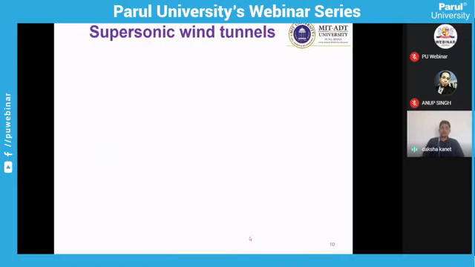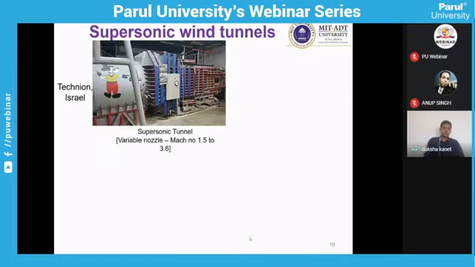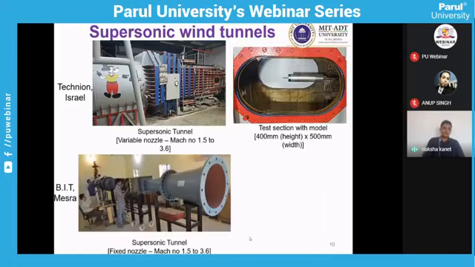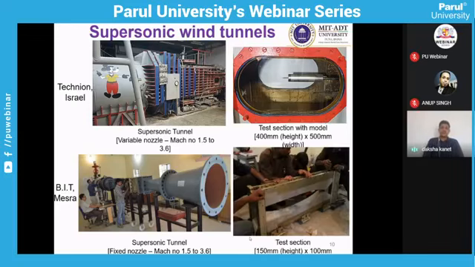As far as supersonic wind tunnels are concerned, these are some examples of supersonic wind tunnels. You can see the supersonic wind tunnel with the test section of 400 by 500, which is at Technion University, where in the test section one cylindrical body with a spike is placed, and you can create a Mach number of 1.5 to 3.6.